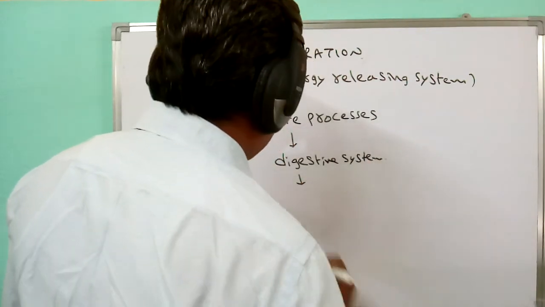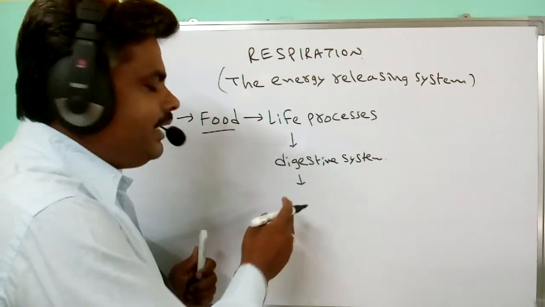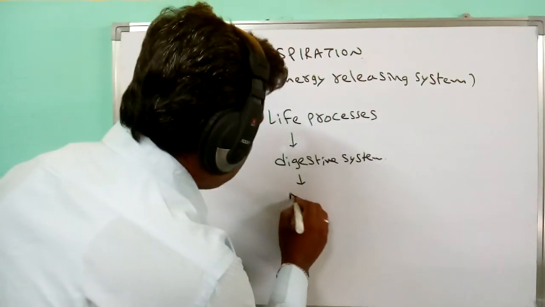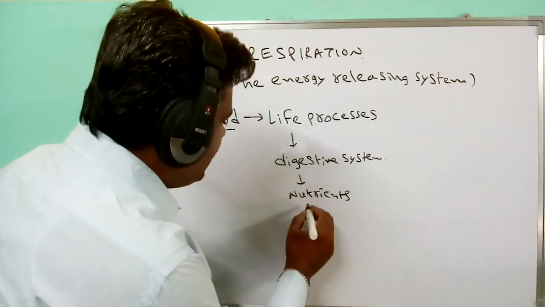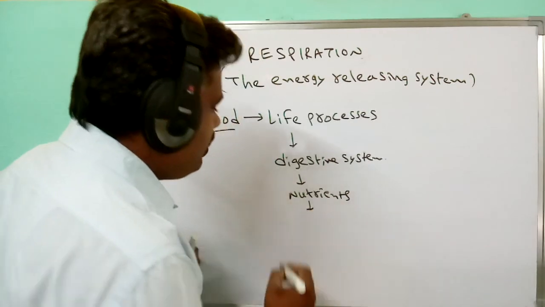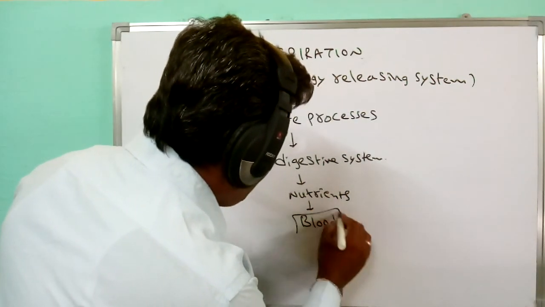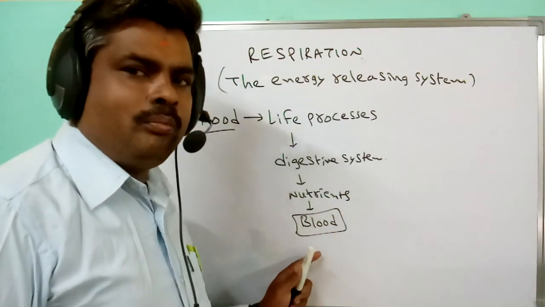From the digestive system, the complex molecules are degraded into simple molecules. That means they are converted into nutrients. These nutrients enter into the blood. So up to here, the process of digestion is completed.